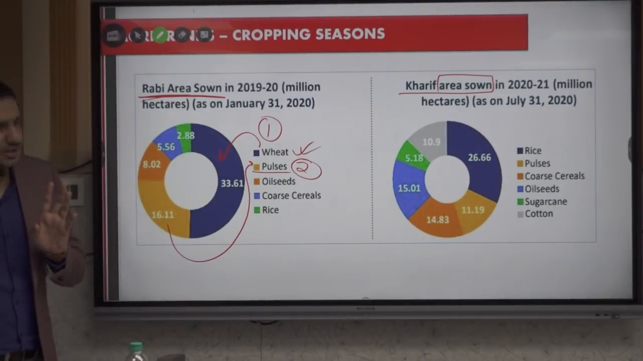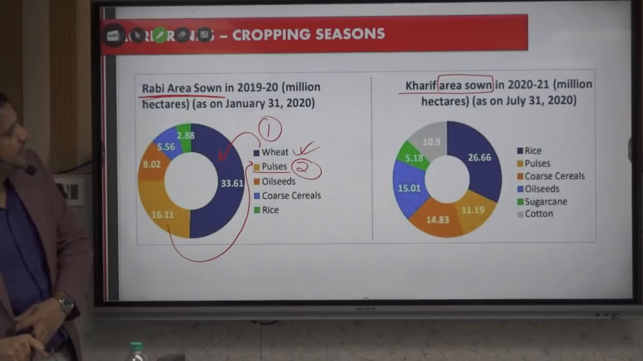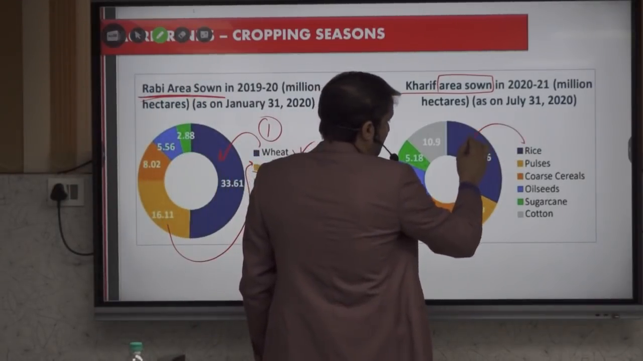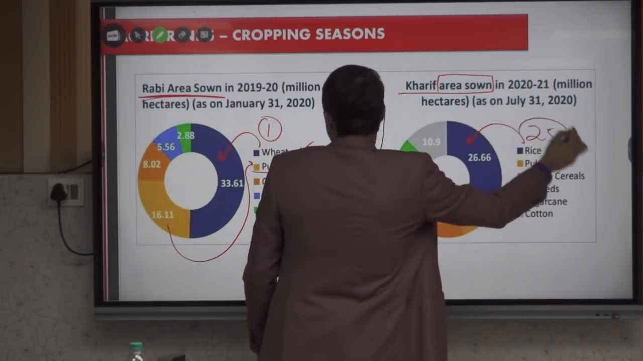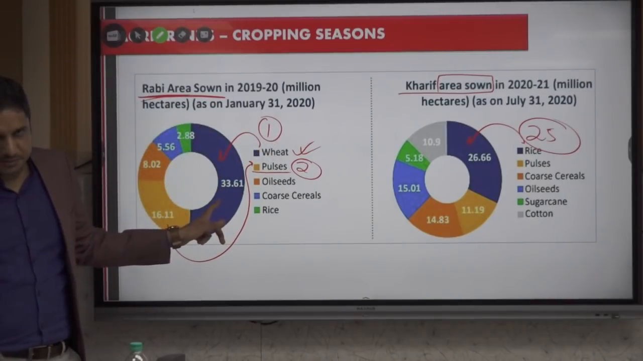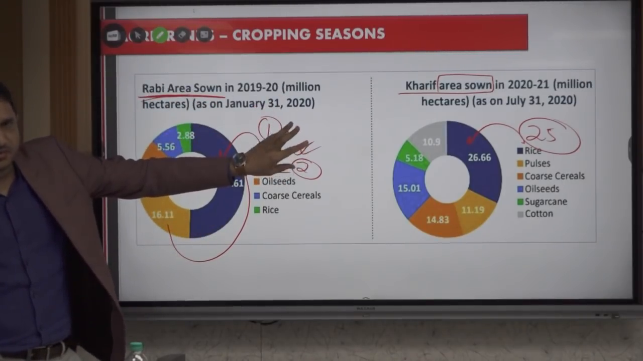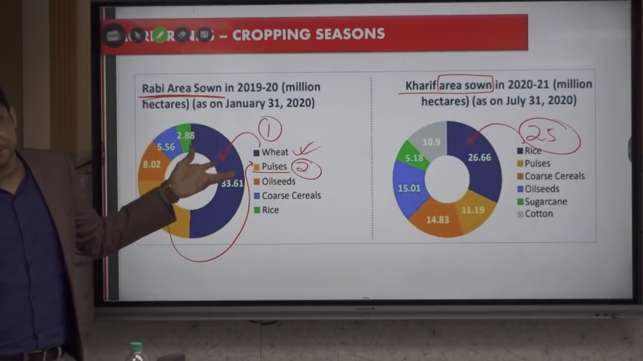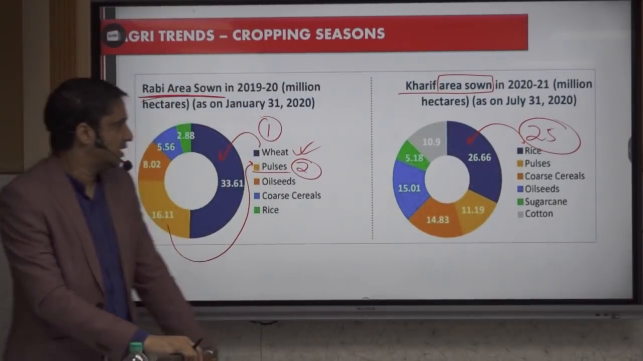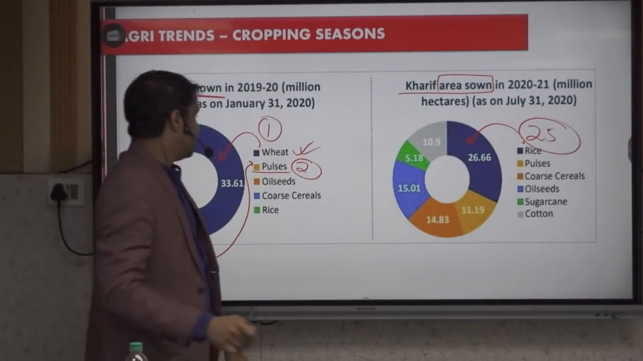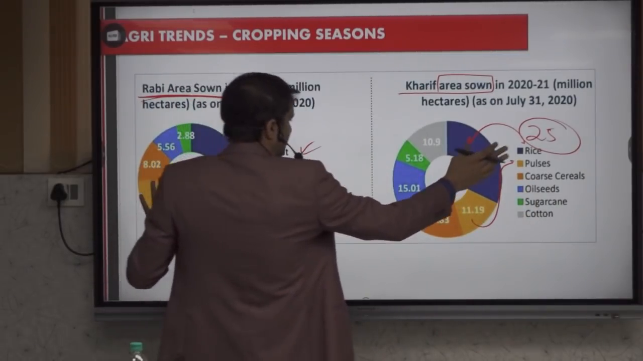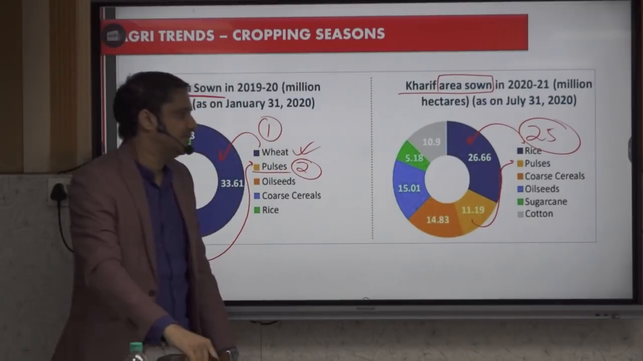Just 2 pieces of information. Okay? Then we have Kharif. Within Kharif we have rice 25%, याद रखना, ठीक है. So in Rabi season, wheat is 1/3. In Kharif season, rice is 1/4. This way we can remember. Then we have pulses, but very less. From 15-16% to 10-11% only.